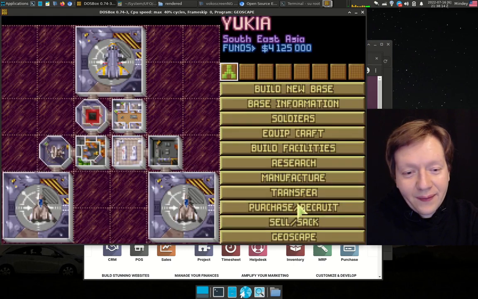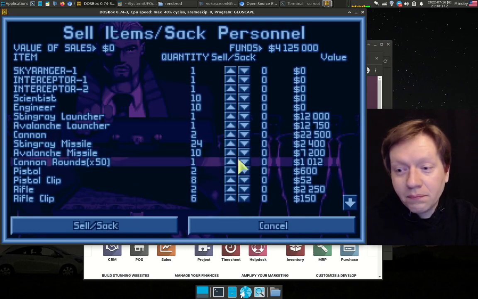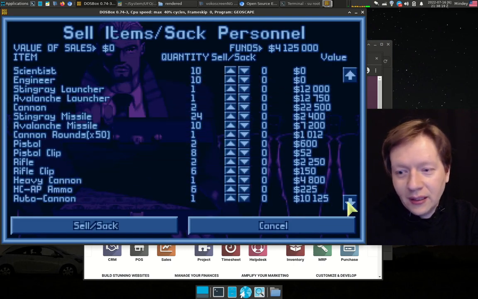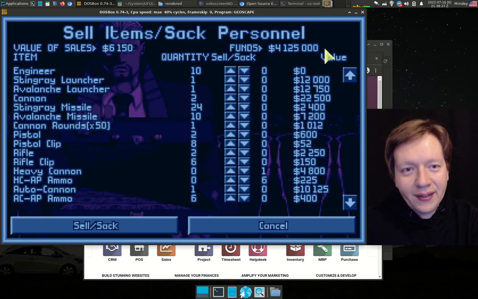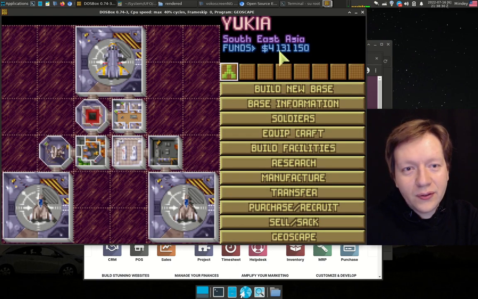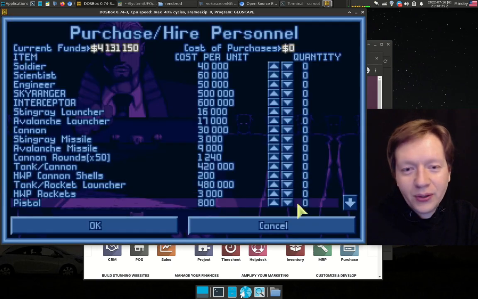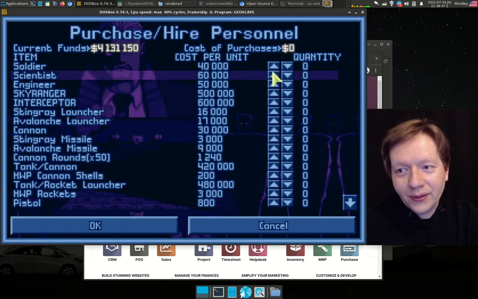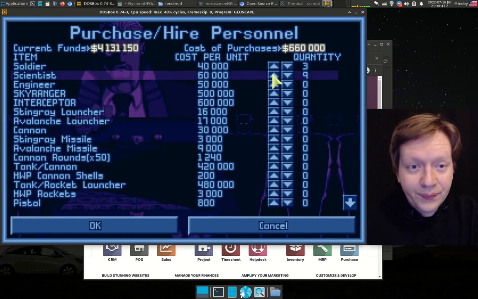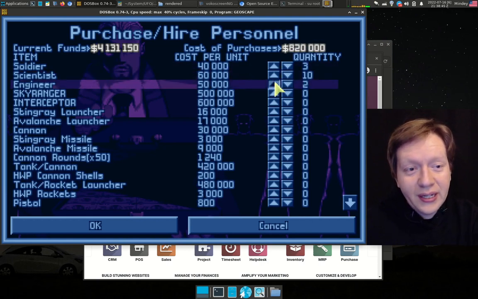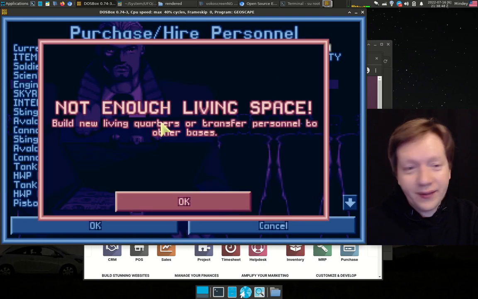For example, if I sell a few heavy cannons and something like that, I can get the value of sales, and it will be added to that amount, so the balance is increased. What is important to start buying is, for example, scientists and engineers, and start allocating them to research. Since we have actually recovered items, there's not enough living space.